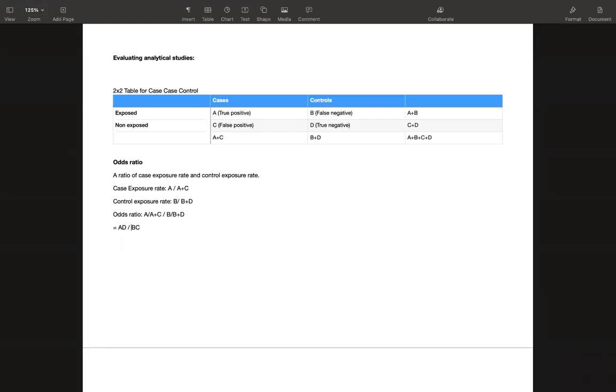I hope it is clear. And this is basically the actual method of finding the odds ratio.